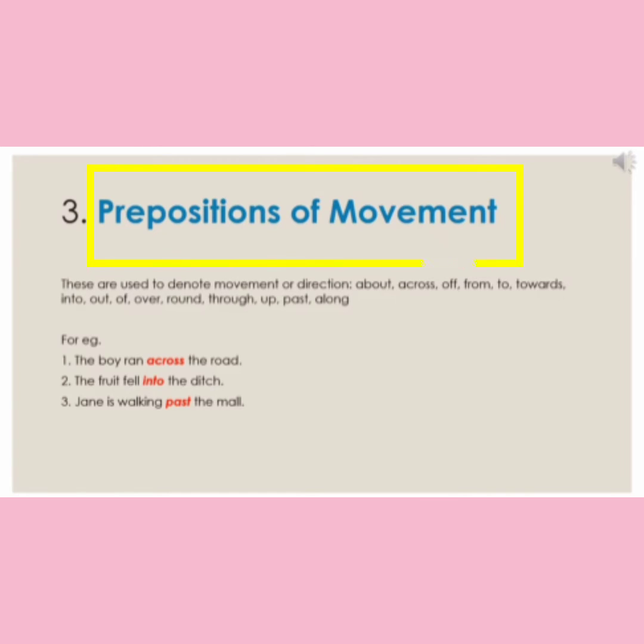Next we have prepositions of movement. These are used to denote the movement or direction in which the noun is moving. Words like about, across, off, from, to, towards, into, out, over, round, through, up, past, and along are used to denote prepositions of movement. Let us take an example. The boy ran across the road. Here the word "across" is the preposition of movement and it shows the direction in which the boy is moving.